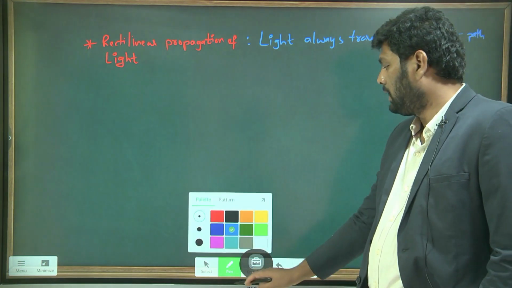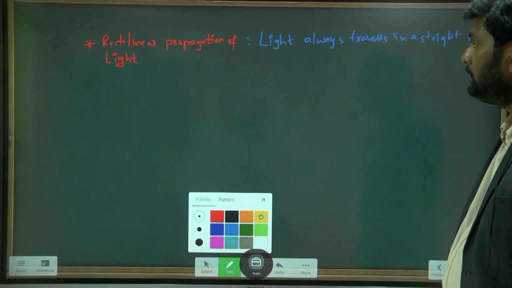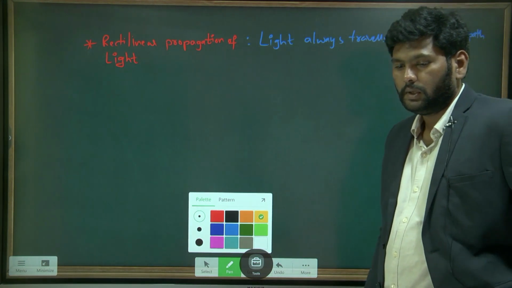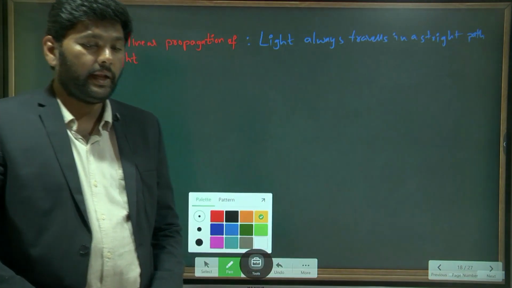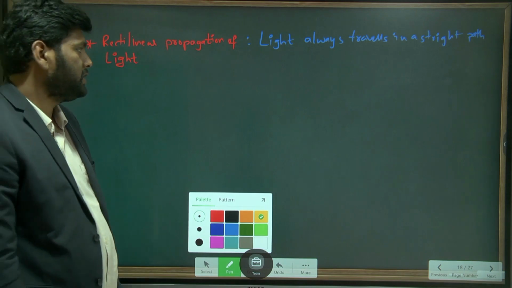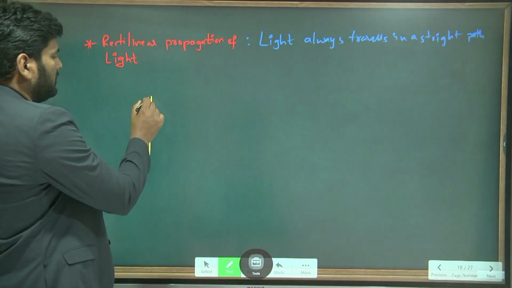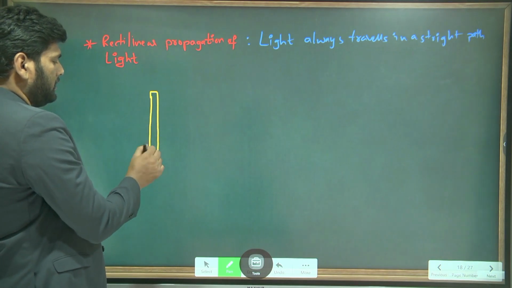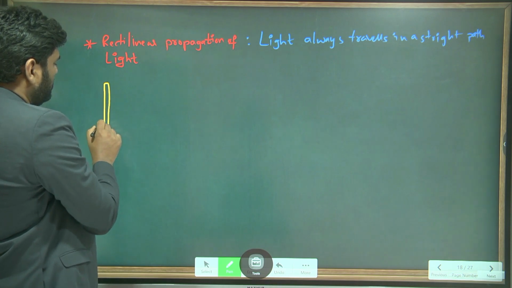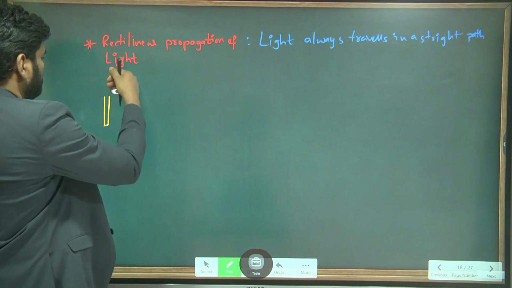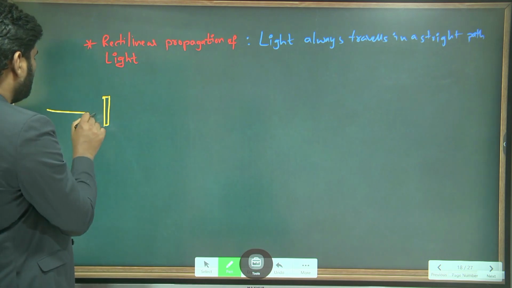Understand? For example, here we have a wall, and light is coming this way.